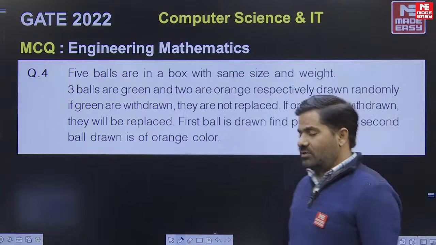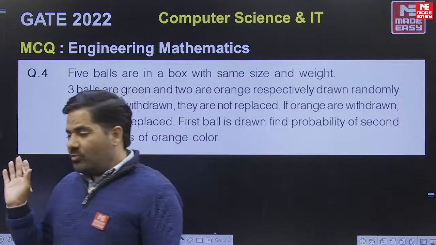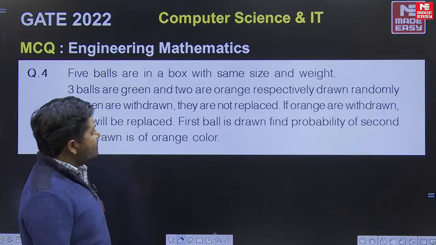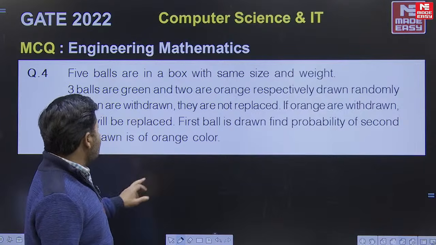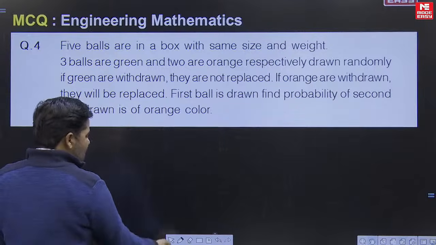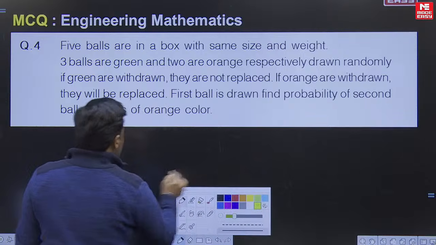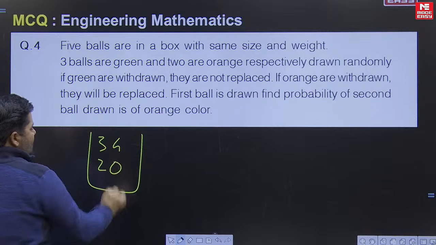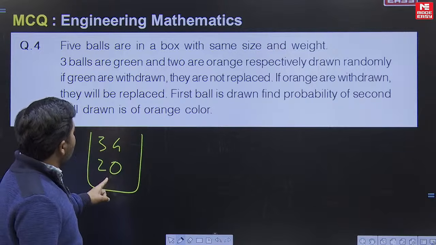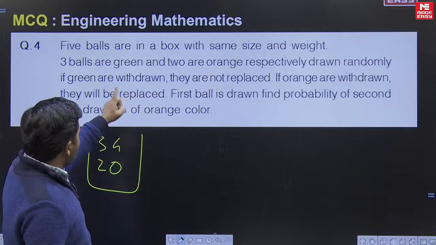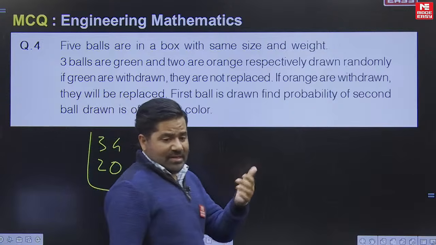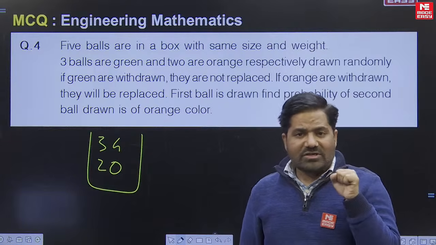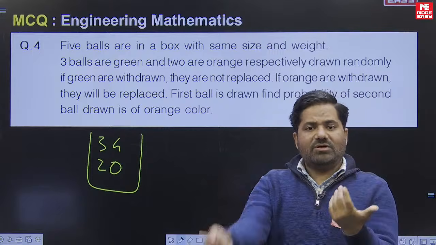Question number 4. This is a question based on probability. 5 balls are in a box with the same size and weight. 3 are green, 2 are orange. Let's make the diagram: 3 green, 2 orange. We are drawing the balls one by one. If a green ball is drawn, it is not replaced. If an orange ball is drawn, it is replaced. This is what they have said in the question.